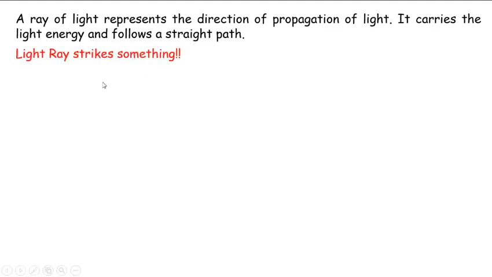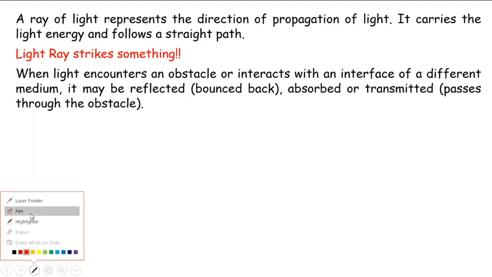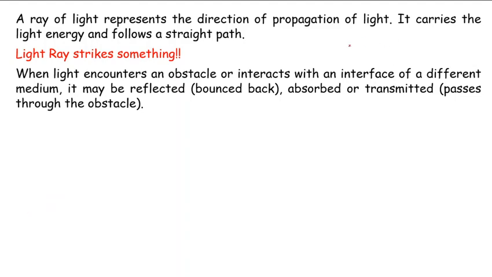What happens when a light ray strikes something? When light encounters an obstacle or interacts with an interface of a different medium, it may be reflected, that is bounced back, absorbed, or transmitted. That is, it will pass through the obstacle. Meaning thereby, if we have got a ray of light like this and it strikes an obstacle, what happens?